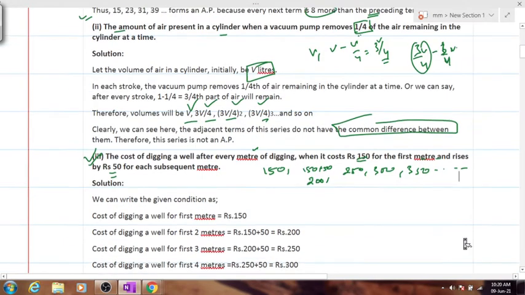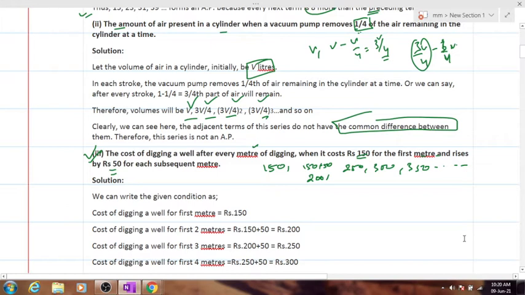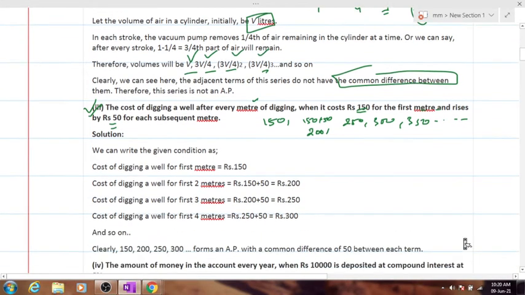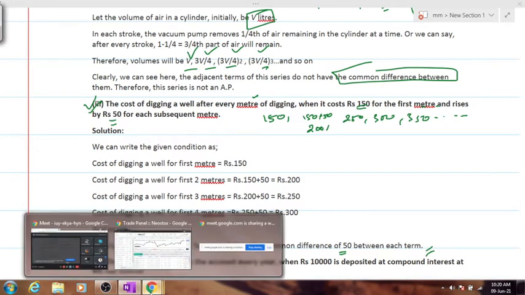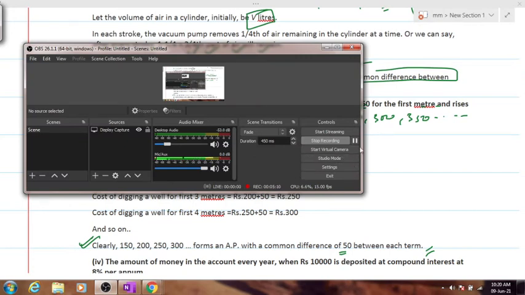So do you think this forms an AP? Yes, no? Because the common difference over here is 50. Okay, you'll have to mention this line. Kindly copy it down everyone, this one. Make sure you have copied each and every line. I'm pausing the video for you to properly note it down.